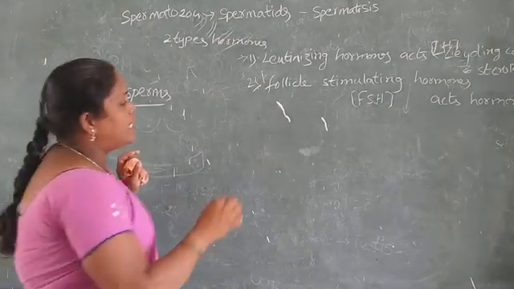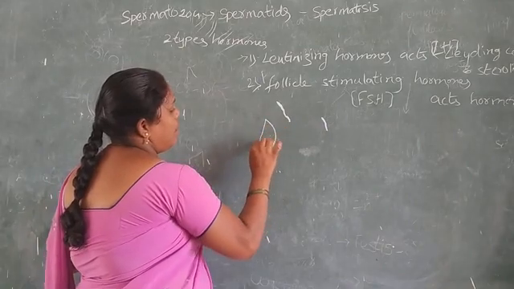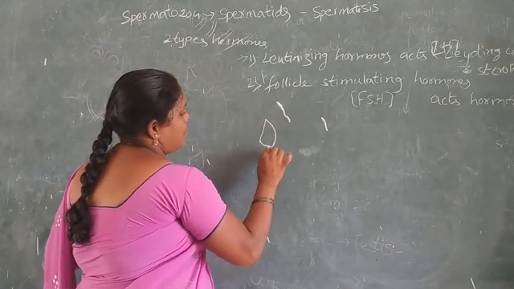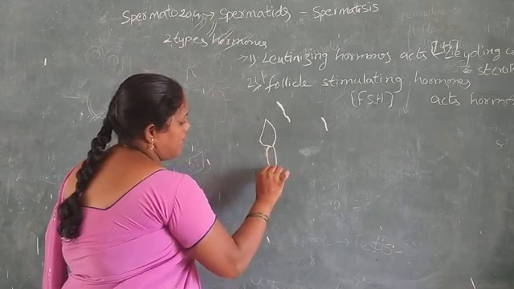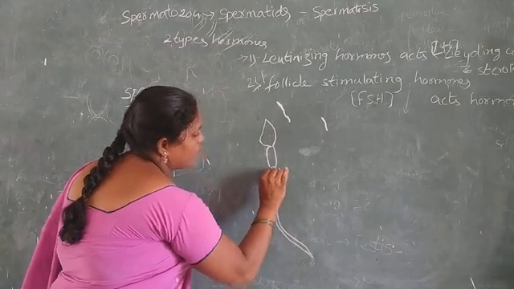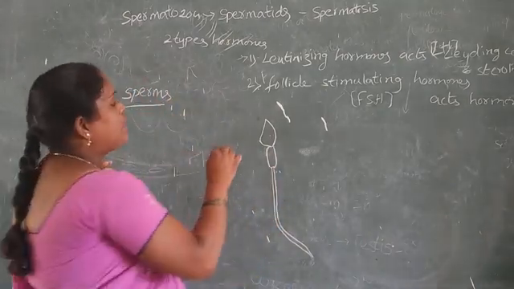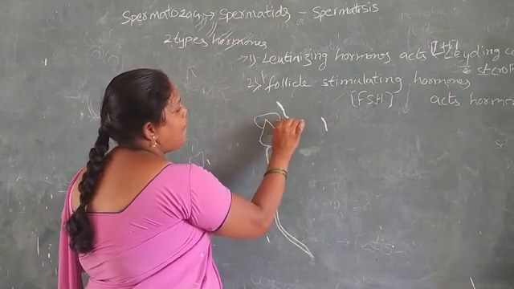The sperm is very easy to understand: the head part, the body part, and the tail part. The head is covered by the plasma membrane.